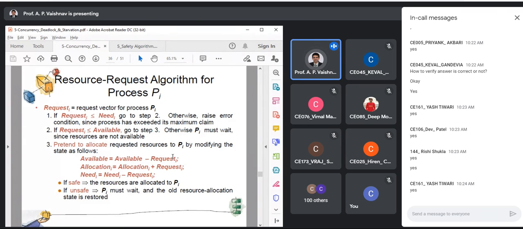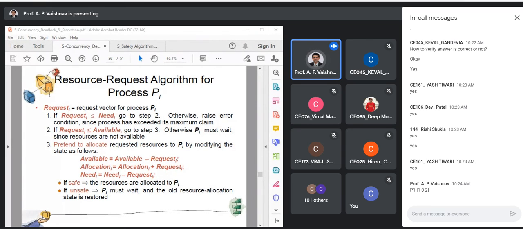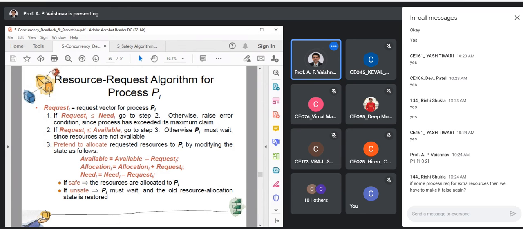So let us go with that now. Suppose a process is requesting some values. Let us say you are getting a request from P1 and the request is like this: 1, 0, and 2. We'll take an example also. I have a solved example of this, but right now, let us think about the algorithm. So what is 102 signifying?